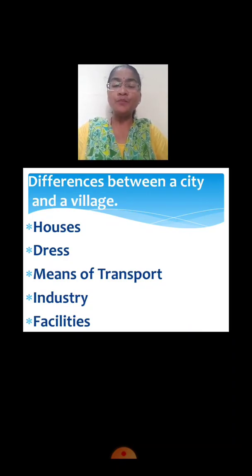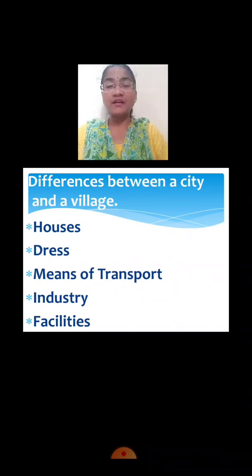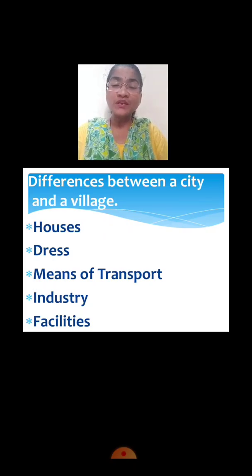Yes. Now what kind of dresses do people wear in a village and in a city? Come on. Yes, in villages, people, for example men, wear dhoti kurta and kurta pajama.